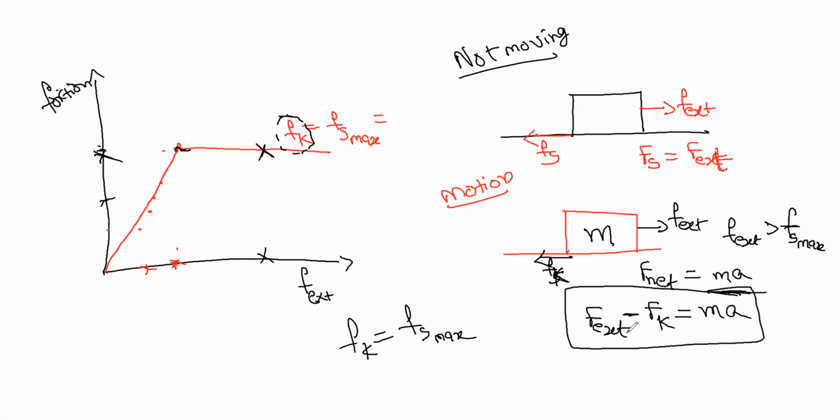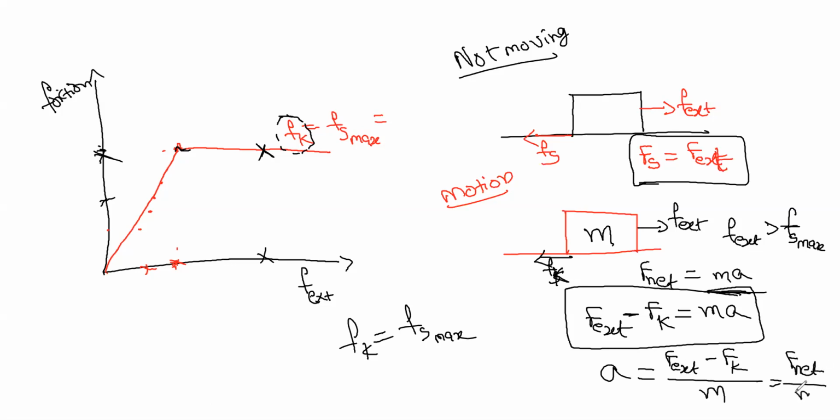External force minus kinetic friction is equal to the mass of the body times the acceleration. That's it. These are the general equations we are calculating. From here we can calculate the acceleration as F external minus Fk, divided by m. That is nothing but net force by mass.